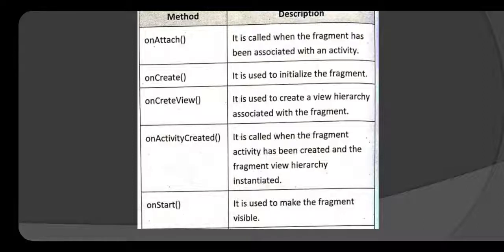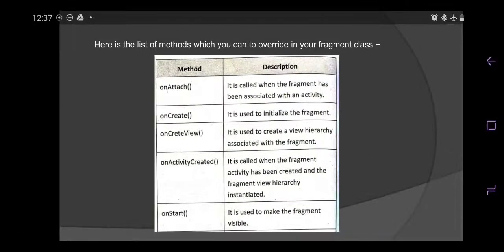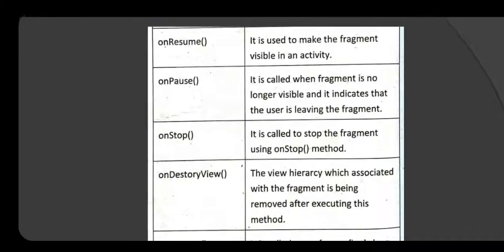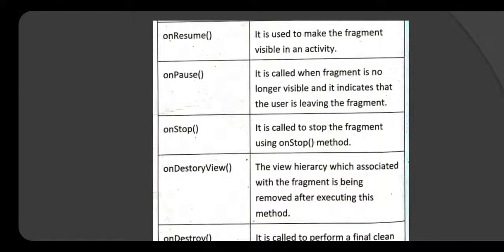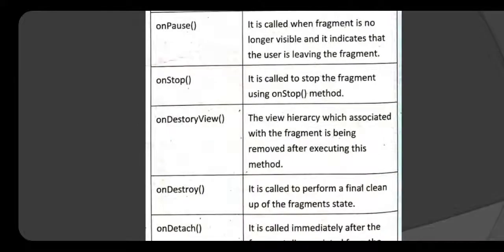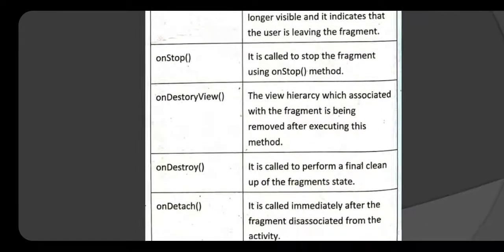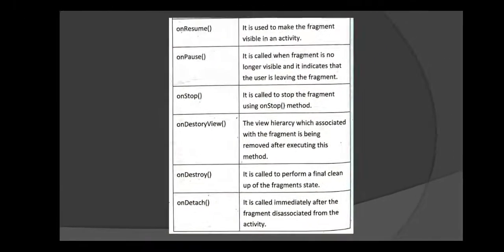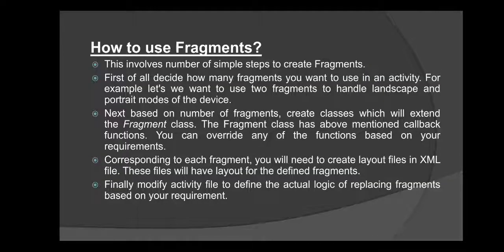On start, when we make the fragments visible. Then other methods are on resume, on pause, then on stop, then on destroy view or on destroy fragment, on detach.